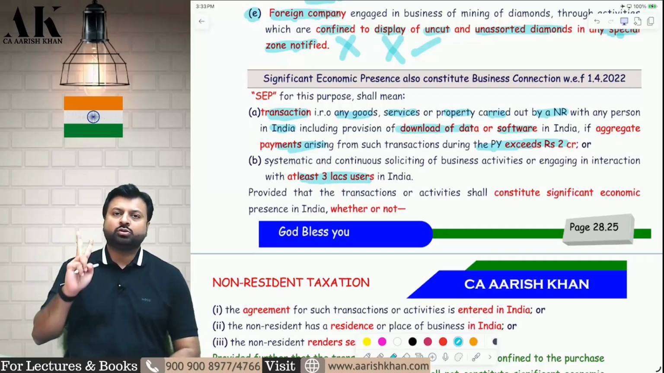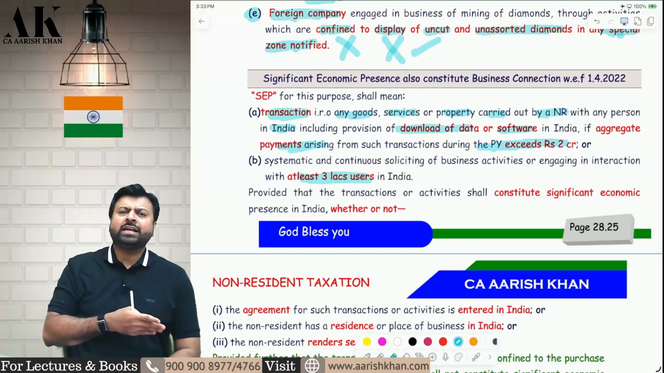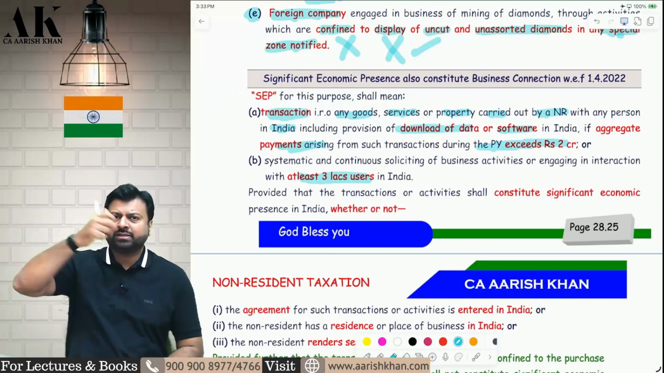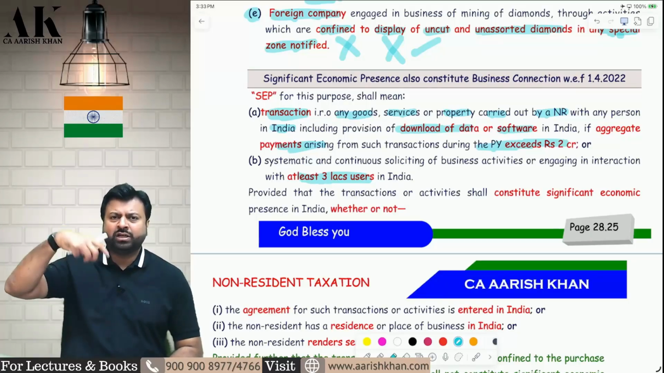Significant economic presence has 2 criteria. A non-resident is doing a transaction with a person resident in India and the resident in India is paying more than 2 crore rupees, it amounts to significant economic presence. Or a non-resident has some application like Facebook, Instagram, etc.